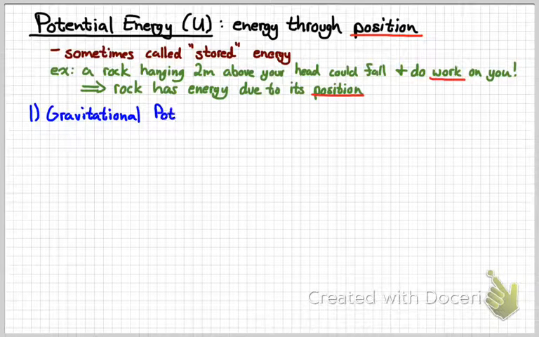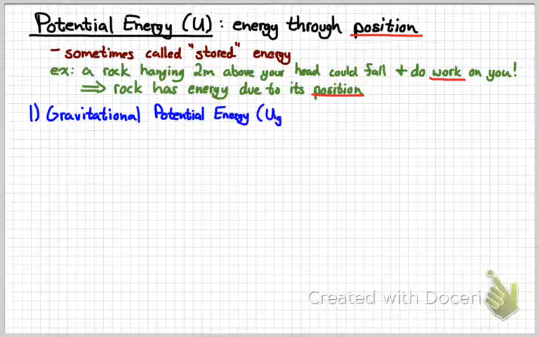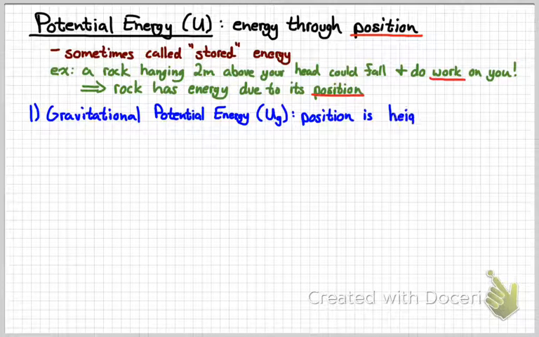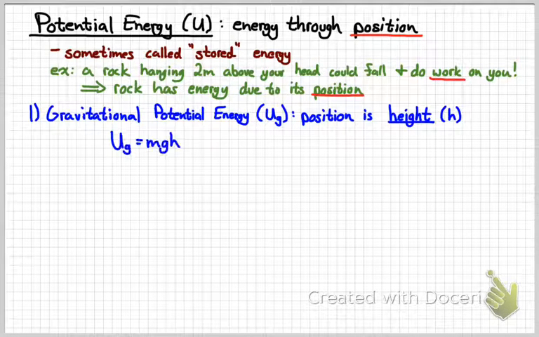That kind of potential energy would be referred to as gravitational potential energy, which was symbolized with the U subscript G. In that case, the position is the height. To figure out gravitational potential energy, we're going to use the equation U_G equals mgh. M is mass, g is gravity, 10 meters per second squared, h is the height in meters.